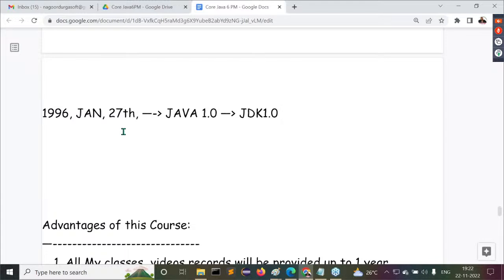Similarly, after 1.11, every 6 months a new version of Java is released. Oracle Corporation is releasing a new version of Java every 6 months. As part of that, now we have Java 19 available. This is exactly the story of the Java programming language.